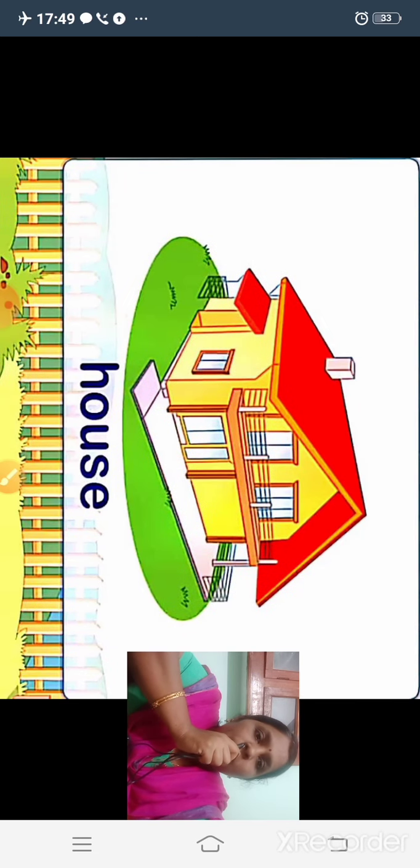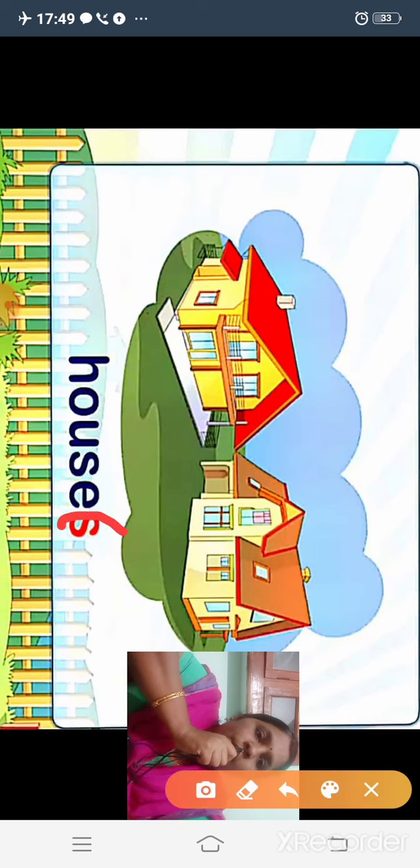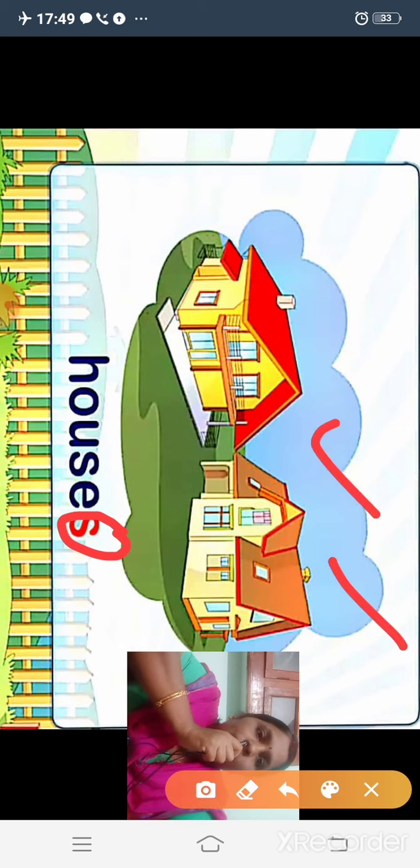Then look at this picture, house. This is singular in form and we want to change the singular to plural. How can we change? Look at this picture. We added one S at the end of the word house and it became plural, and we can see 2 houses in this picture.